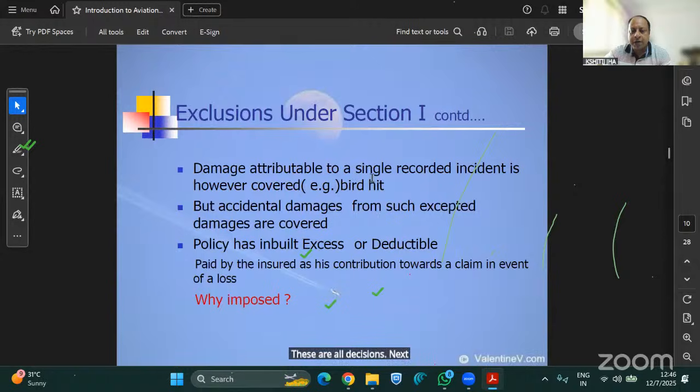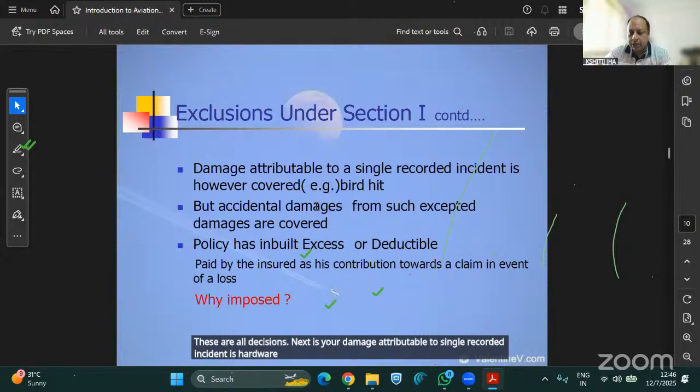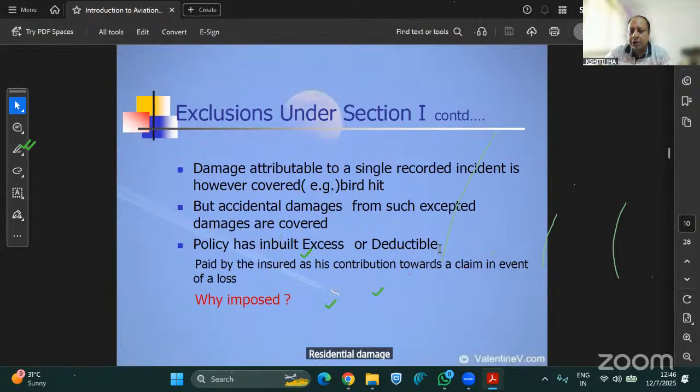Next, damage attributable to a single recorded incident is however covered, for example, bird hit is covered. Accidental damage is covered, and the policy has an inbuilt excess or deductible, which is borne by the insured as his contribution towards the claim in the event of a loss.